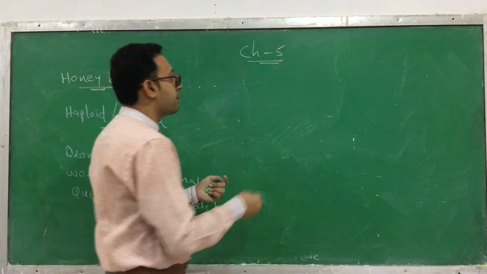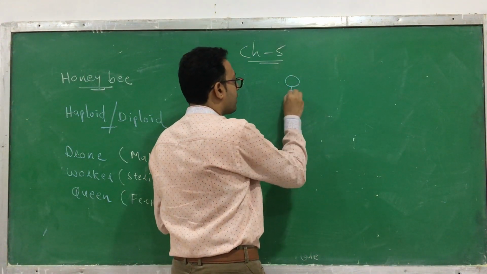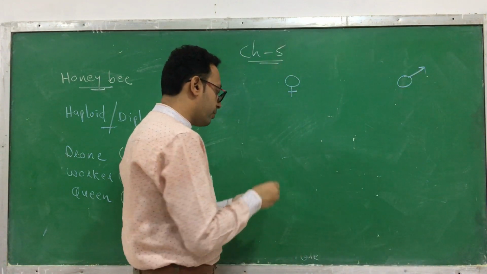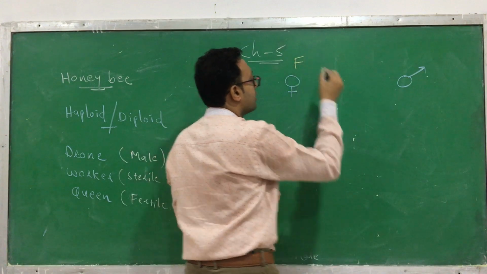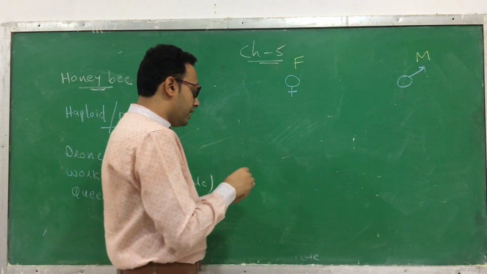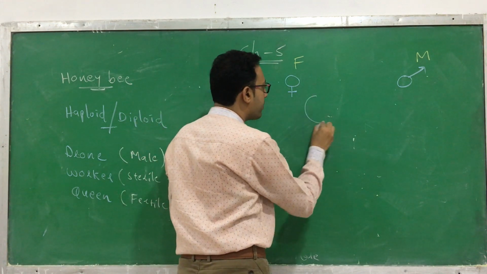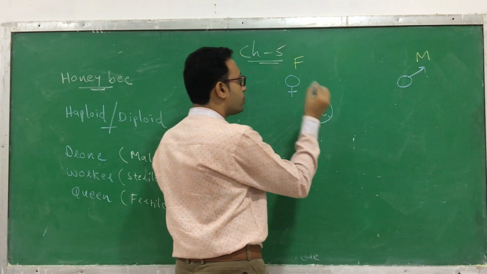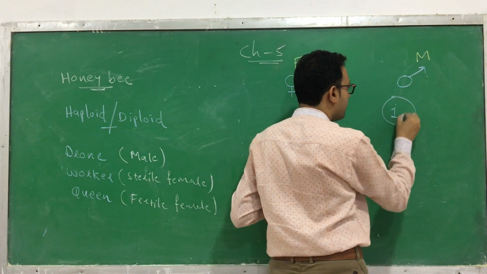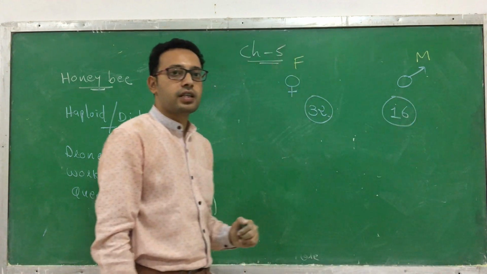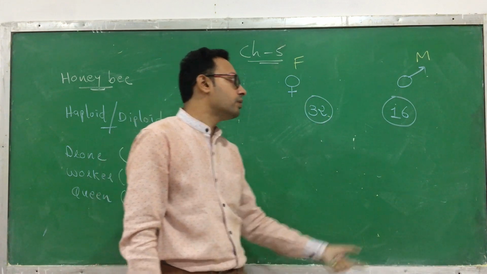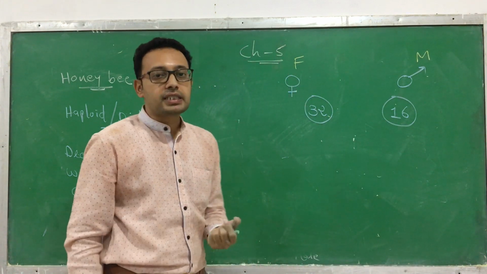If you see the honeybee, there are two sexes: one is a female, the other one is a male. I hope you know the symbols, you have to identify them. In a honeybee female, how many chromosomes are present? 32 chromosomes are present. And in a male? 16 chromosomes are present. Clear? Remember, in a honeybee, the female has 32 chromosomes, the male has 16 chromosomes.